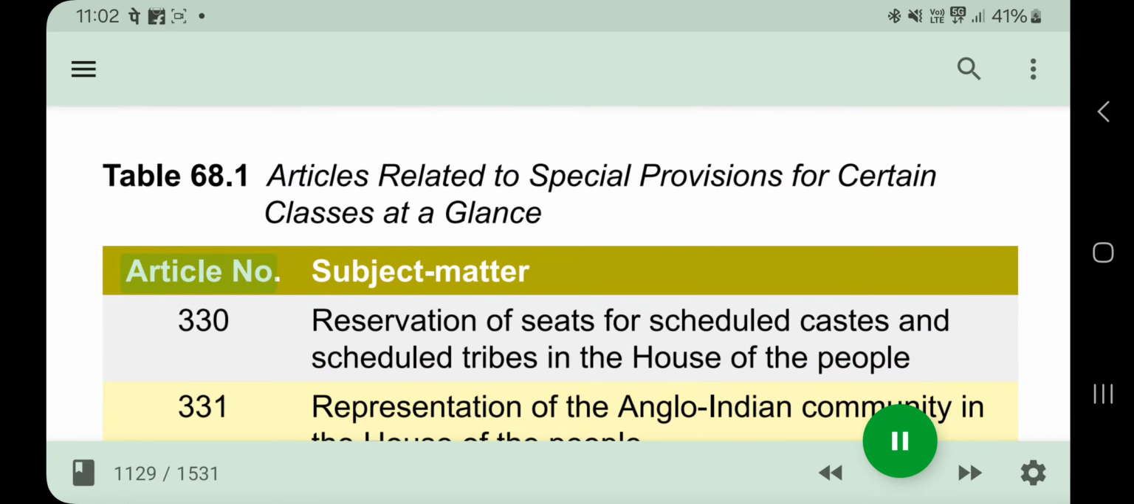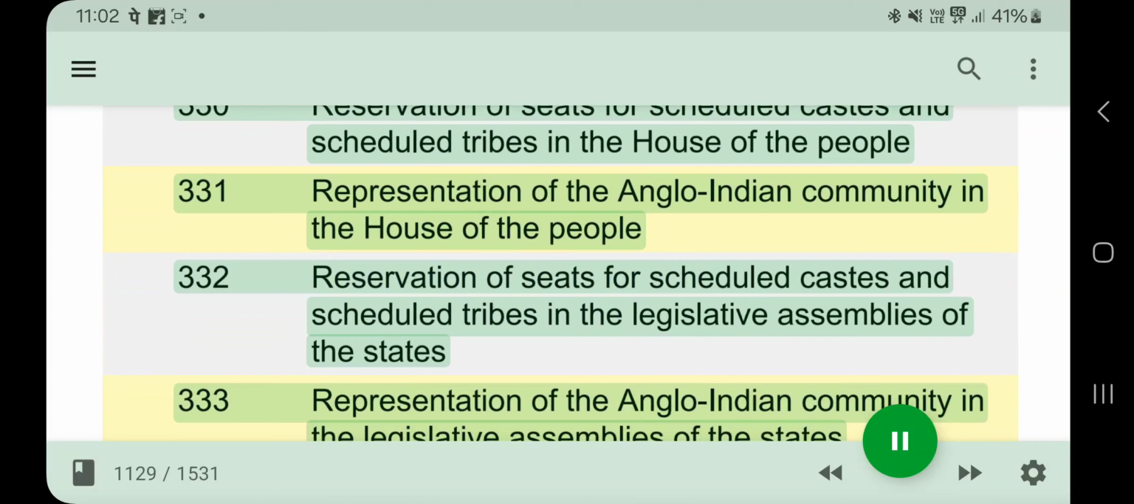Article number, subject matter. 330: Reservation of seats for scheduled castes and scheduled tribes in the House of the People. 331: Representation of the Anglo-Indian community in the House of the People. 332: Reservation of seats for scheduled castes and scheduled tribes in the Legislative Assemblies of the States. 333: Representation of the Anglo-Indian community in the Legislative Assemblies of the States. 334: Reservation of seats and special representation to cease after 70 years.